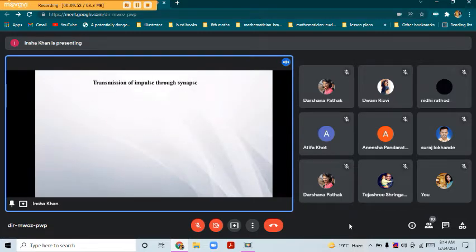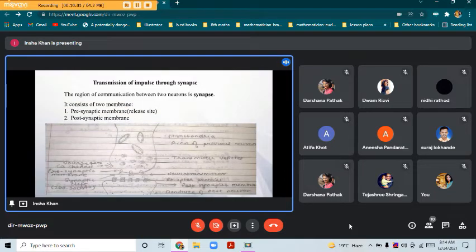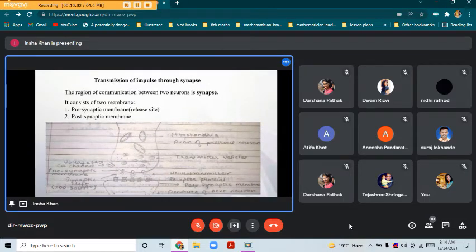Transmission of impulse through synapses. So we'll see what is synapse. If we see this diagram, the impulse is first received by the dendrite, then it is transferred towards the cell body, and now the impulse has come towards the axon. Now this axon will play a major role as it will stimulate to release some chemicals. So what are these chemicals? These chemicals, if you see here, it's written neurotransmitter.